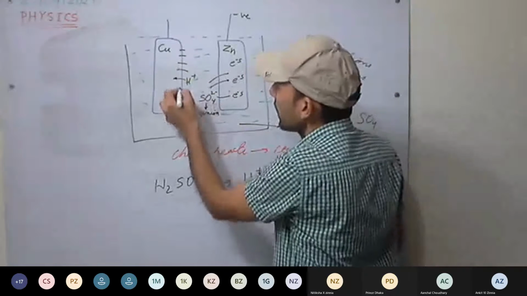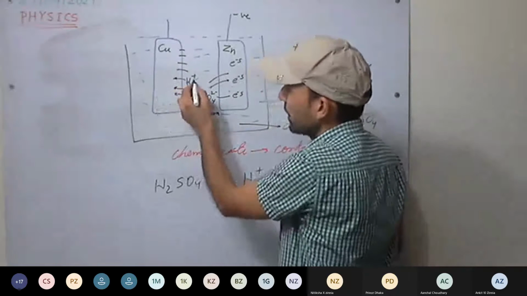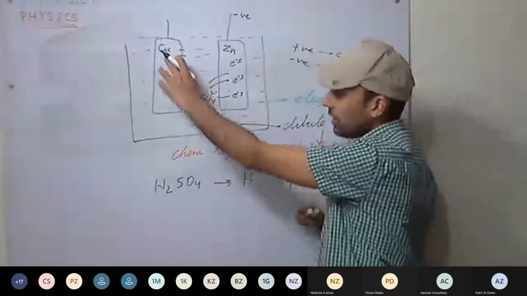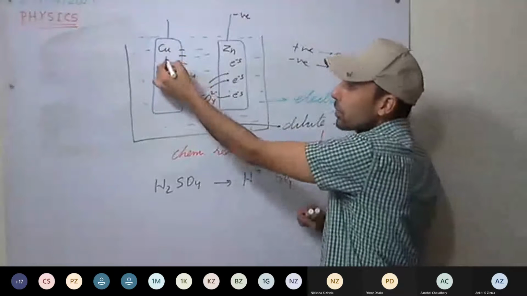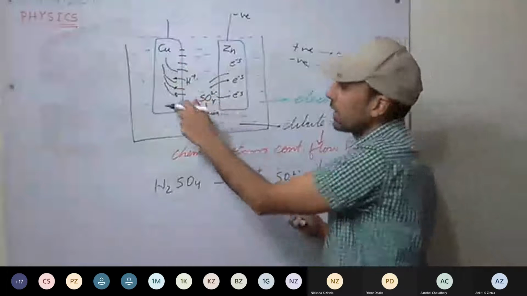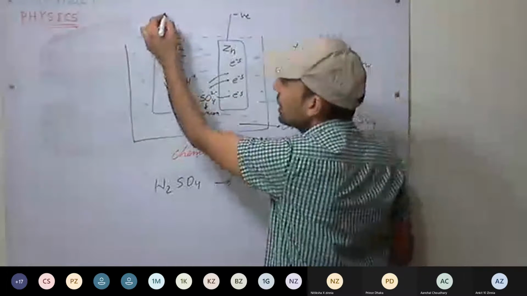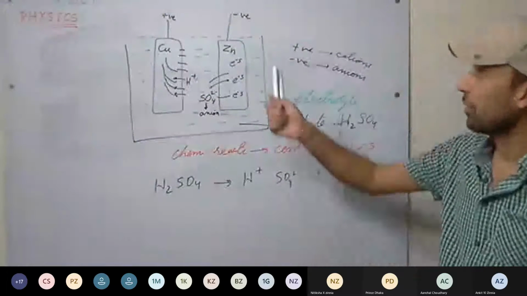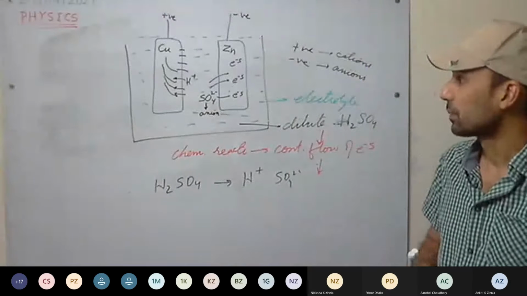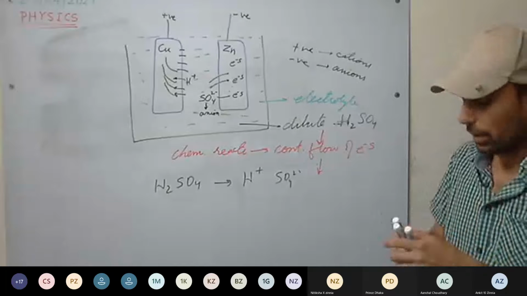When they move towards copper, what will happen? Since they lack electrons, they are positively charged. They will gain electrons from copper, these H plus ions. So copper will be positively charged. Understood this one? Okay.